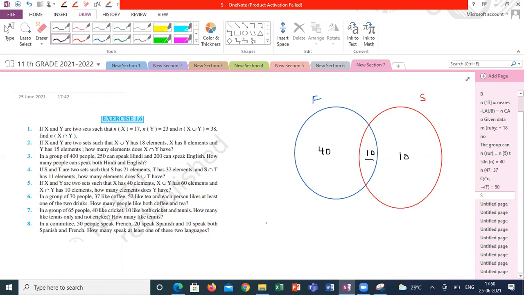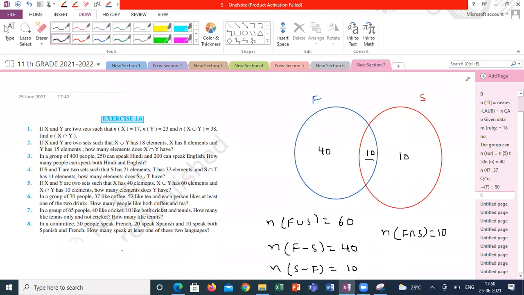From here, at least one language, that is F union S, can be 40 plus 10 plus 10, that is 60. Only French, that is F minus S, 40. Only Spanish, S minus F, 10. Both French and Spanish, 10.